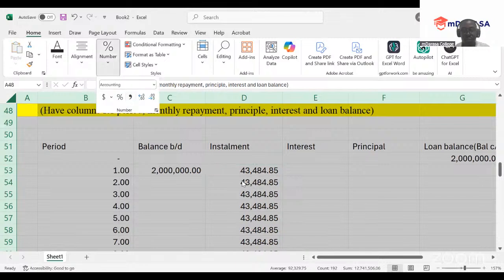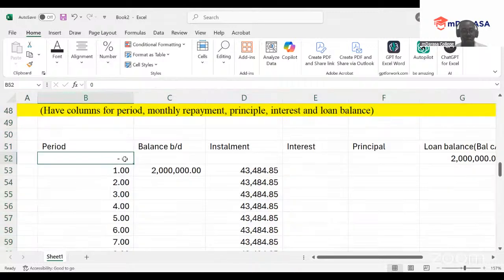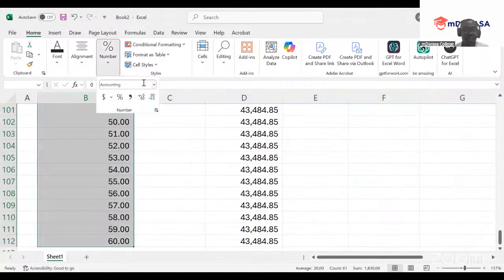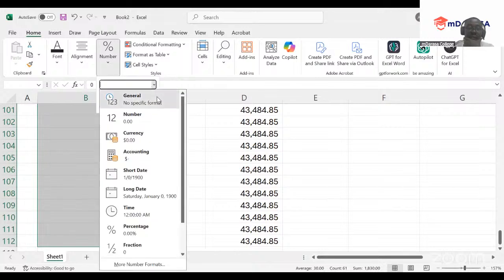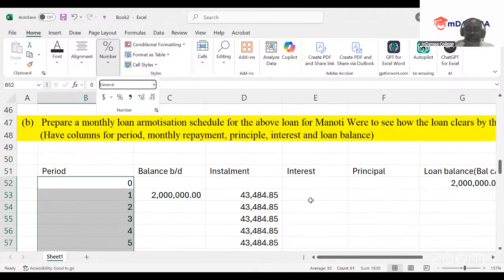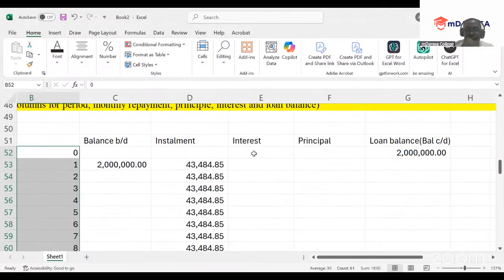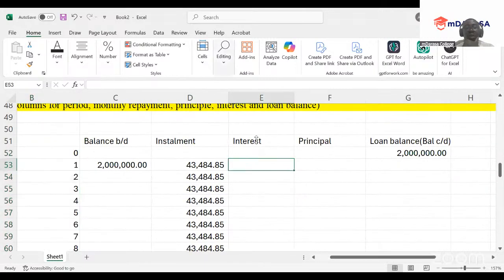See, the interest value is what we'll be considering at this point. Once we have that, my good students, we know very well that this interest is going to be based on the loan amount. So how will we go about it?